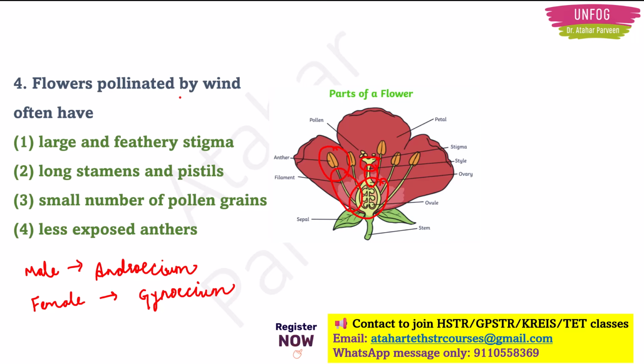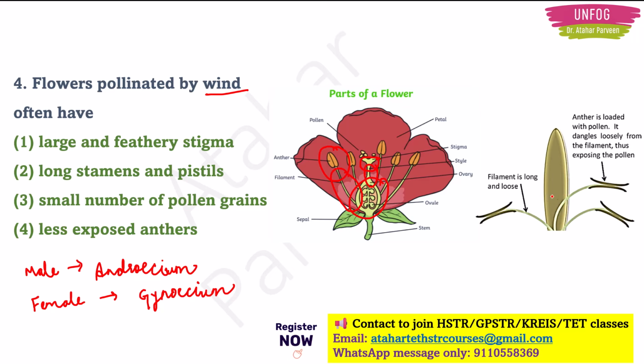Now he is asking what are the features of the plant which are pollinated by wind. For pollination by wind to occur, this is the zoomed version of the anther. Now this anther should contain full of pollen grains.